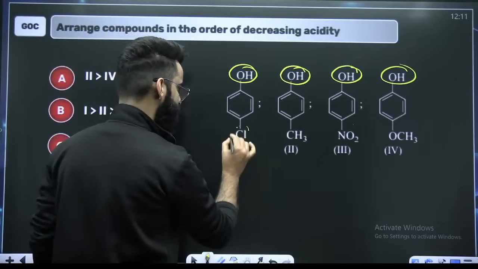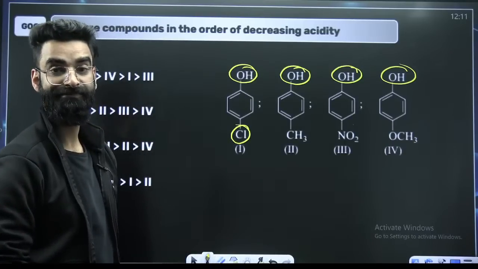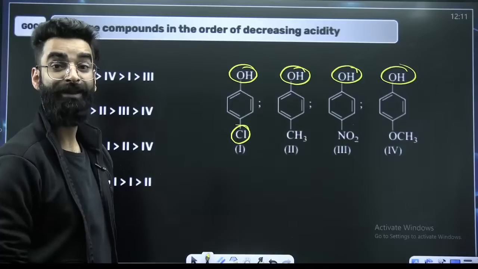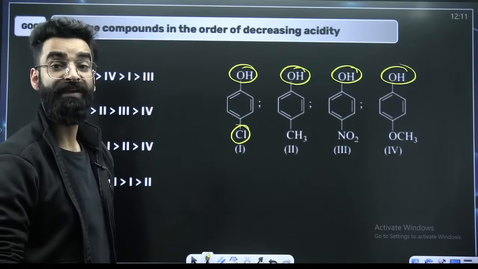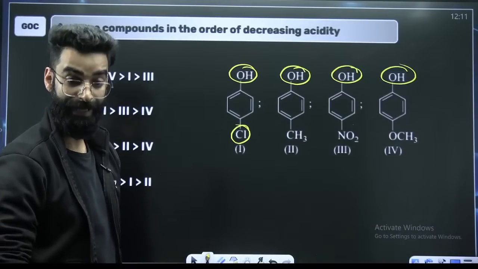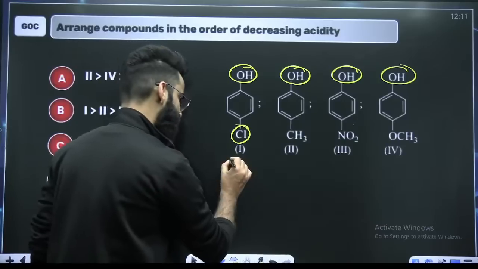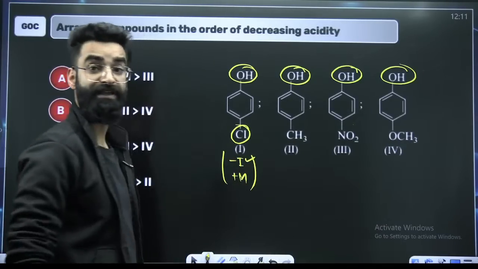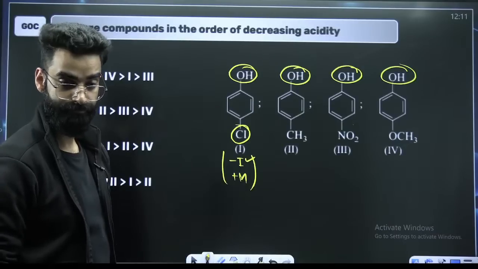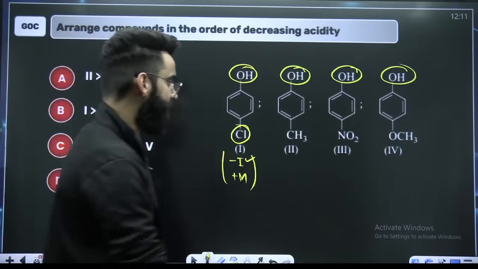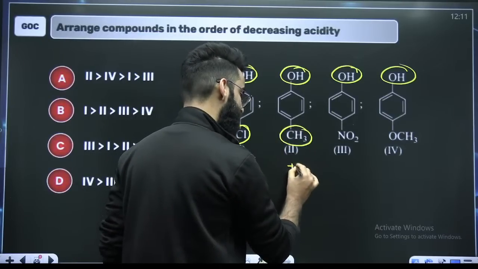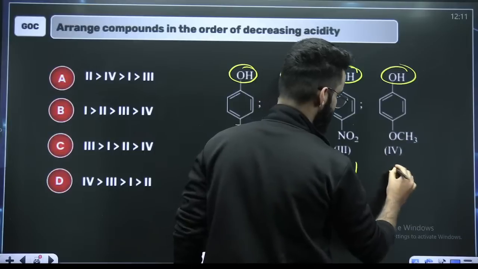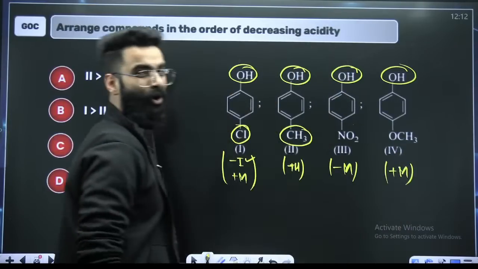Now, this Cl, which effect? For halogens, inductive effect is more dominating than mesomeric. For halogens particularly, it can show minus I, it can show plus M, but inductive effect is more dominating than mesomeric. Now CH3 is present at para, so plus hyperconjugation. NO2 at para, minus M. OCH3, plus M. And the order you already know.